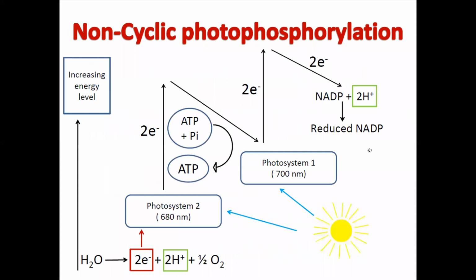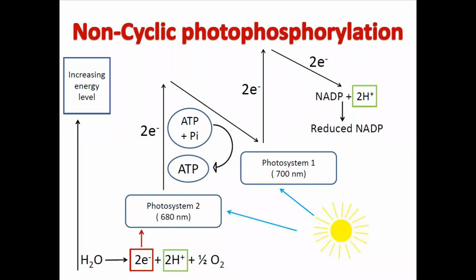Non-cyclic phosphorylation is a complex process. It also involves two photosystems. Photosystem 2, that is 680 nanometers. Photosystem 1, that is 700 nanometers. So two types of photosystem are occurring, and they form different types of energies, and through different steps they produce the main objective.